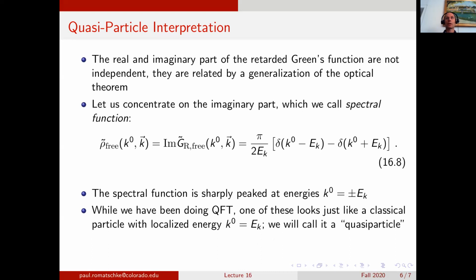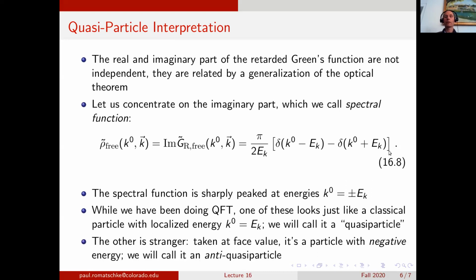We can also be slightly more general and say, okay, maybe in the future we'll have things that are not exactly delta functions. They are slightly broader, like Lorentzian shapes, in which case we wouldn't have an actual particle. So to be more general, we'll call this excitation a quasi-particle. That's the part here of the spectral function that's sharply peaked for an energy k naught being e_k. However, there's a second contribution here that is formally an excitation that has negative energy. We'll call this an antiparticle, and because it's, again, potentially something that's not quite a particle, we call it an anti-quasi-particle.